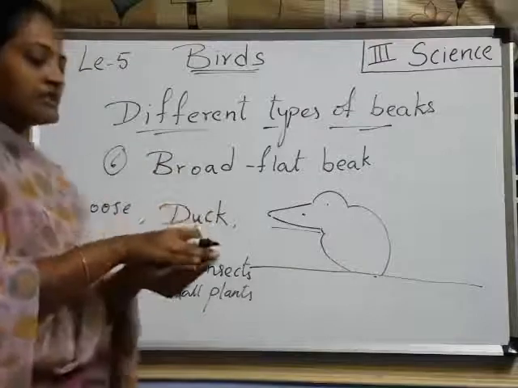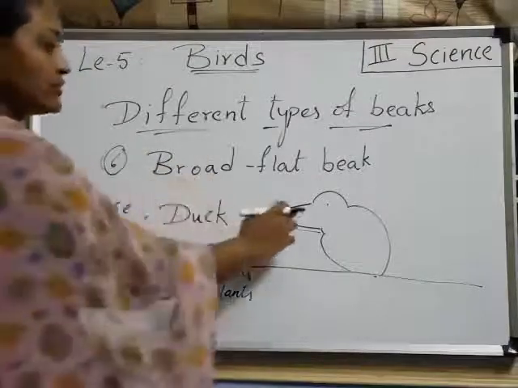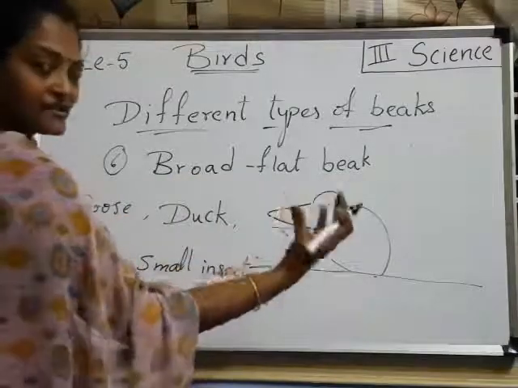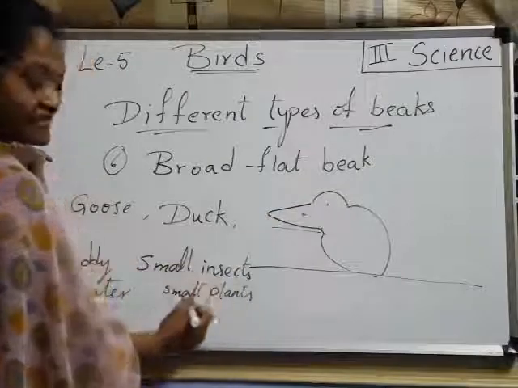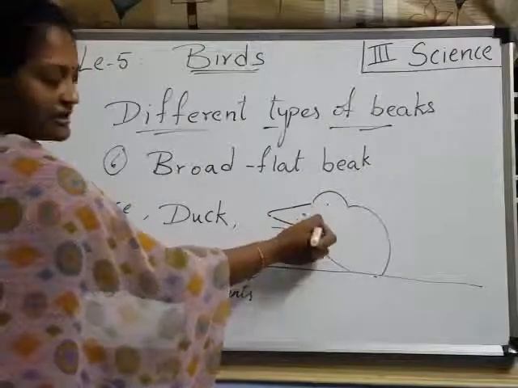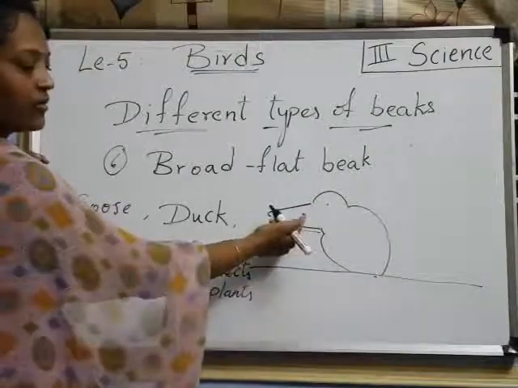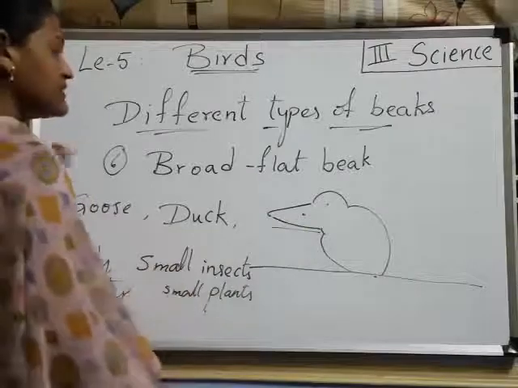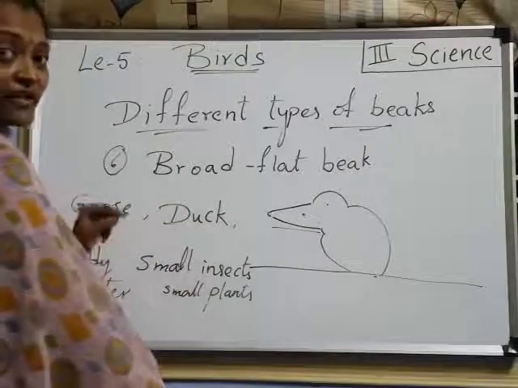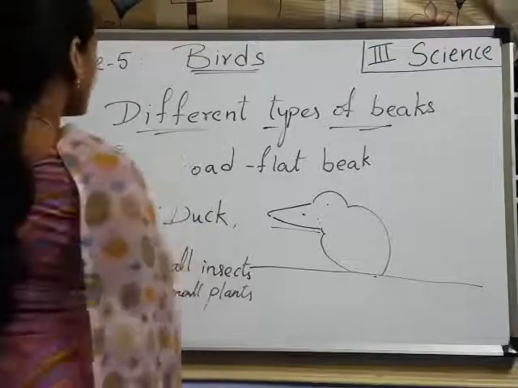Suppose this is the bird's beak, this side, and another side is also having holes. Through those holes, the muddy water comes out, and it takes the muddy water along with small insects and small plants. These two are left in the mouth, in the beak, and that muddy water comes out through these holes. Got it, children? So this is about broad and flat beaks. Which birds are having broad and flat beaks? Nothing but goose and duck. Understood? Next, coming to seventh type.